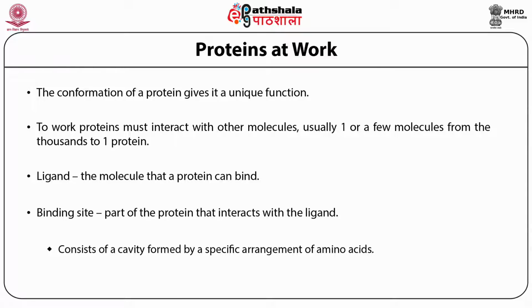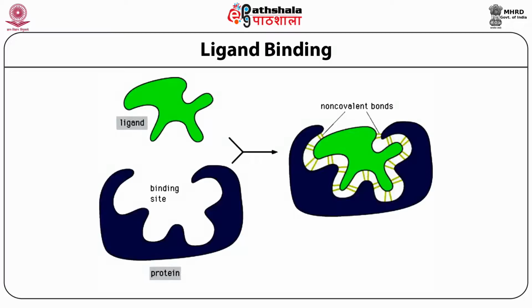That specific cavity can interact with one or two other molecules. Given the structure of ligand binding, there is a specific cavity available in the protein molecule where the incoming ligand can come and fit into the protein molecule, making non-covalent bonds that hold them close together.